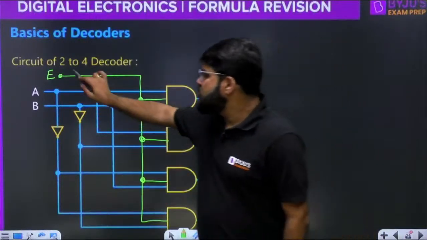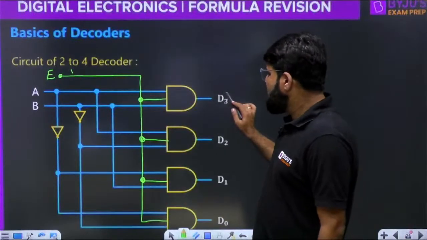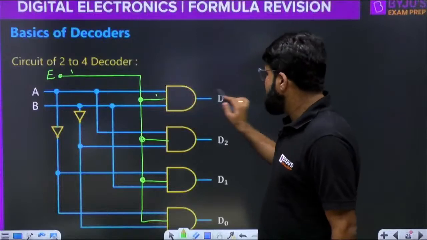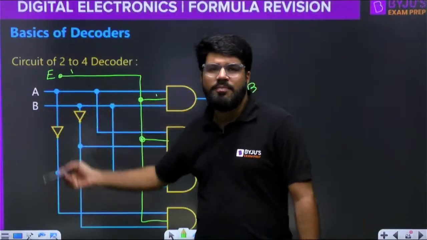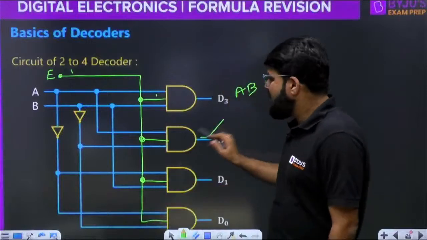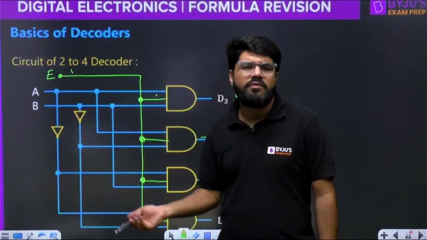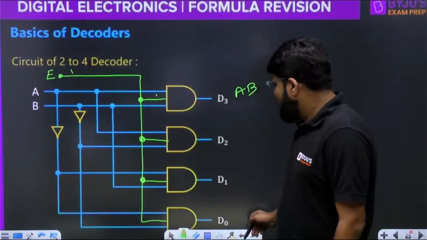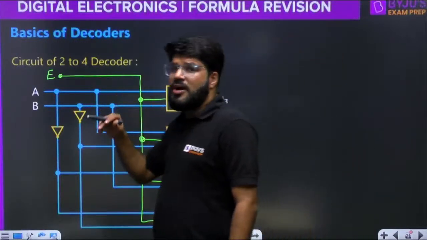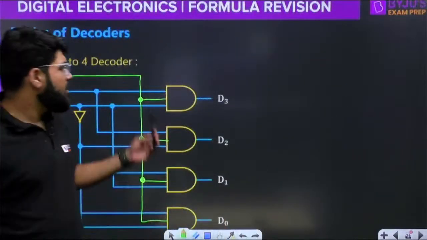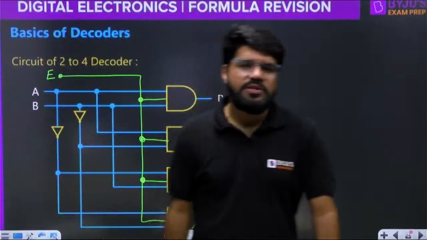But if the enable is 1, then this reaches 1. This is AB, the regular minterm. This will be high when both A and B are 1. This will come high when A is 1, B is 0. So the decoder will work as it is. So you just have to add this enable functionality to all the minterms that were generated.